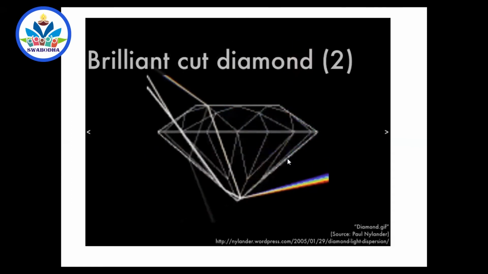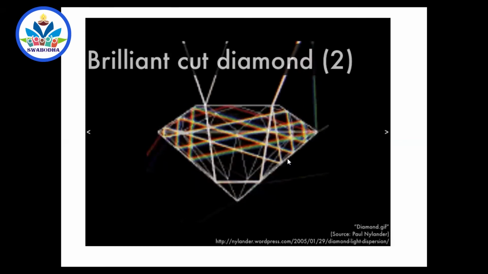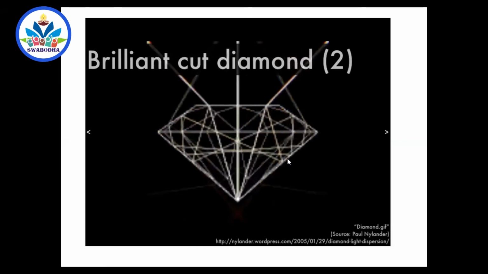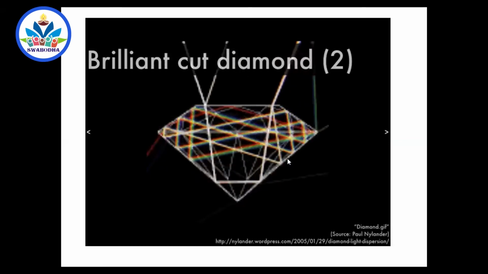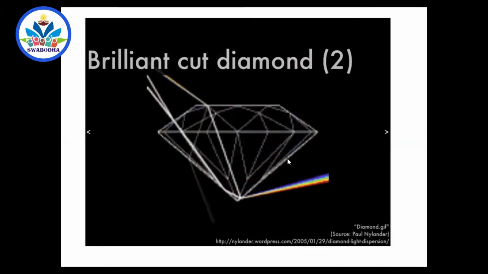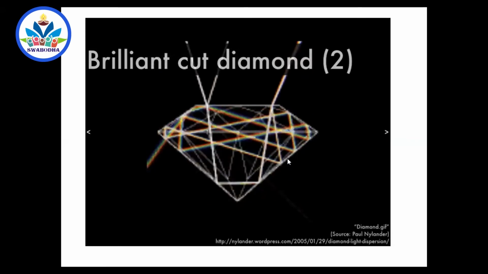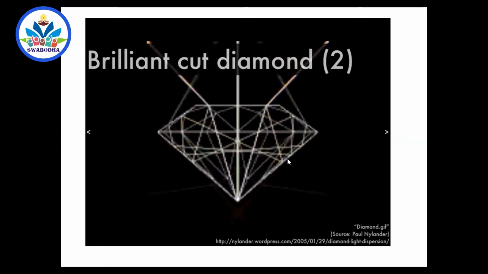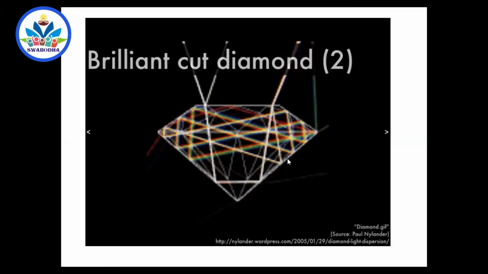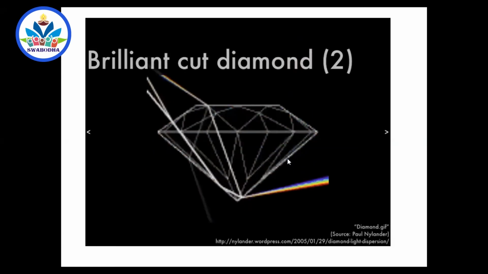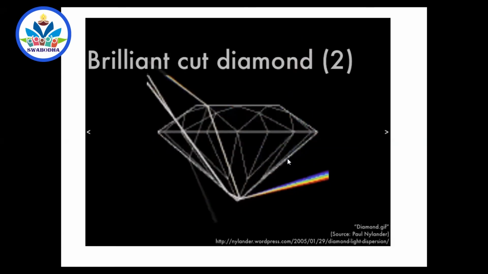Then a ray of light incident at 30 degrees cannot undergo total internal reflection in glass, whereas it can undergo total internal reflection in diamond. A ray of light incident at 35 degrees cannot undergo total internal reflection in glass. Glass needs at least 42 degrees. So many rays of light cannot undergo total internal reflection in glass.